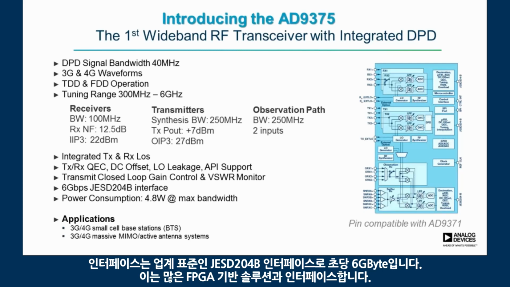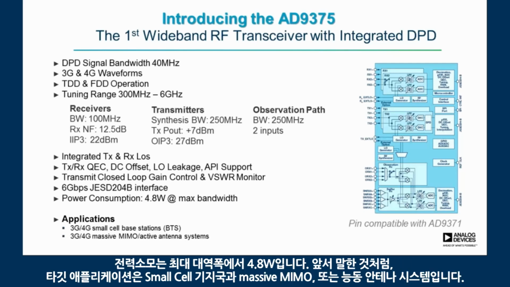The interface is a 6 gigabit per second industry standard JESD204B interface. So that interfaces to many FPGA-based solutions. And the power consumption is 4.8 watts at the maximum bandwidth. And as we've been talking about, the target applications here are small cell base stations and massive MIMO or active antenna systems.